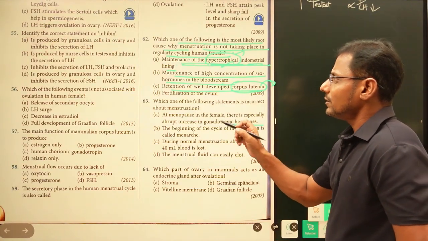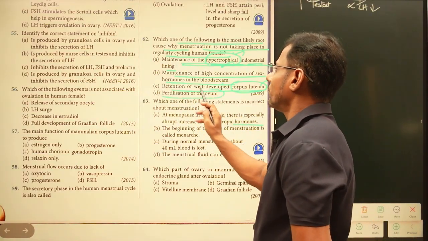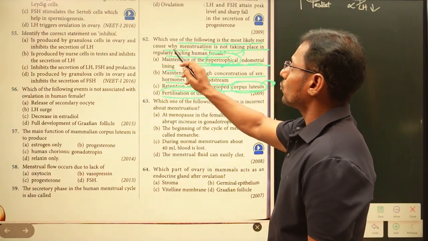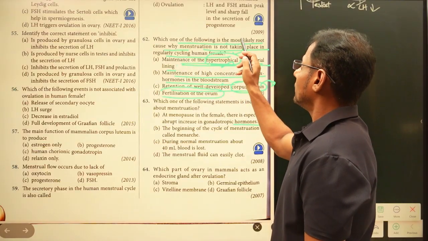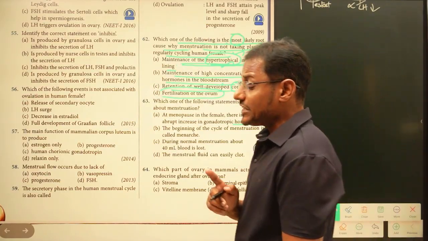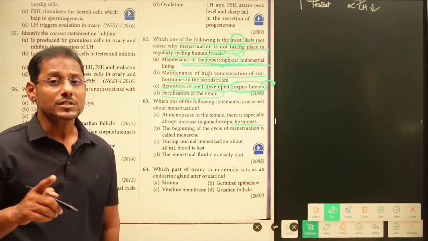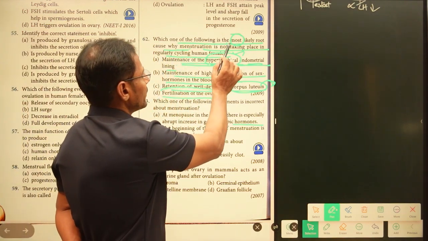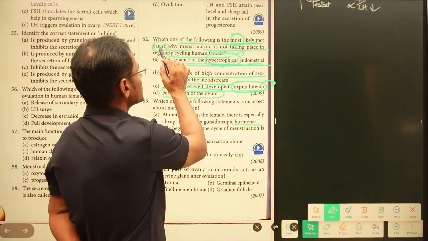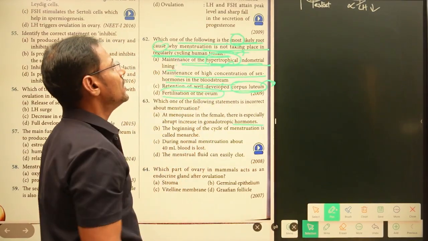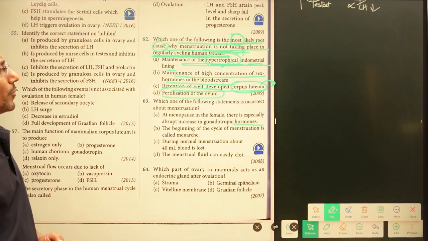But here, fertilization of ovum. Here, which one of the following is the most likely root cause? Why likely? Most of the times. See, here you have to observe each and every word. In most cases, he is giving which one of the following is the most likely root cause why menstruation is not taking place in regularly cycling human females.